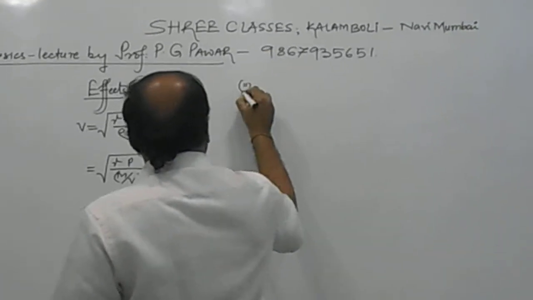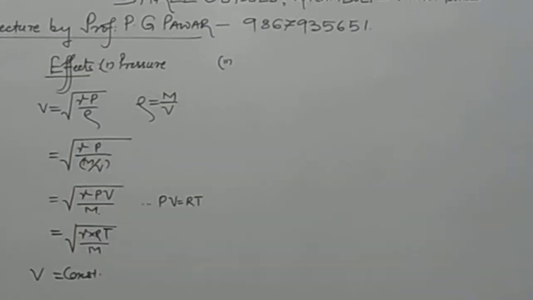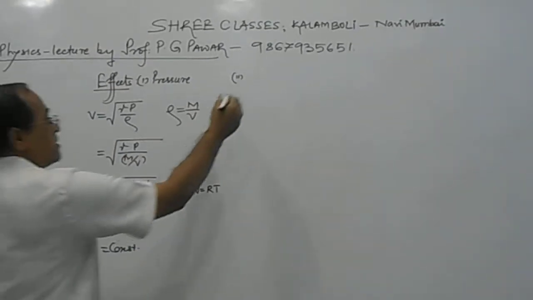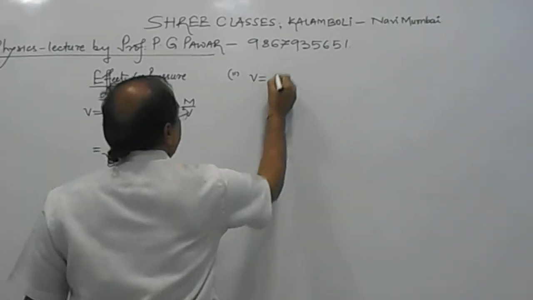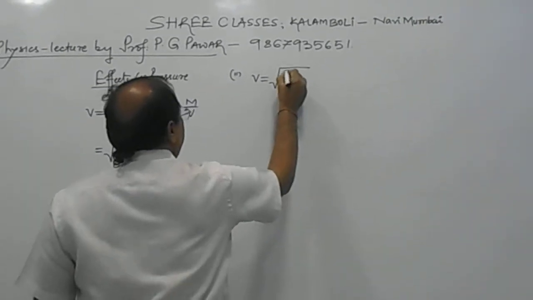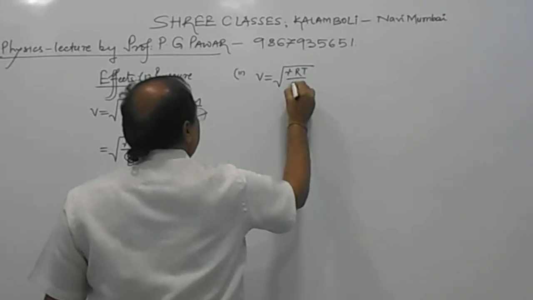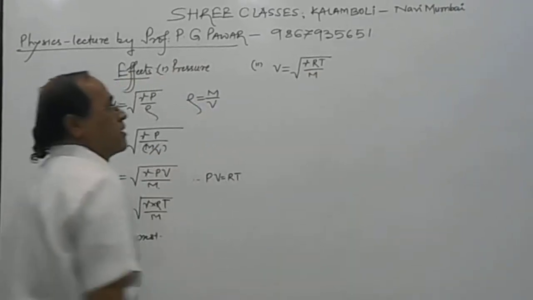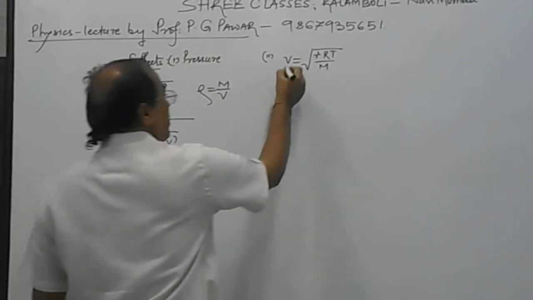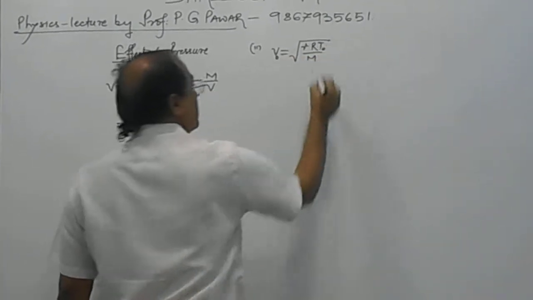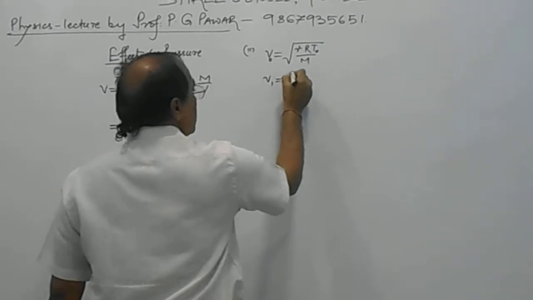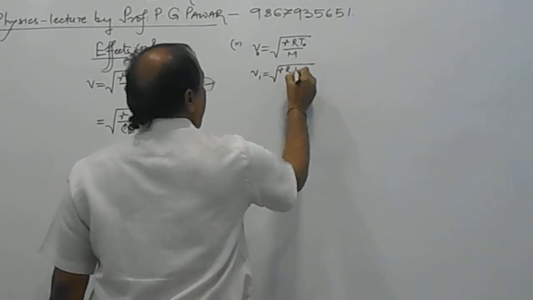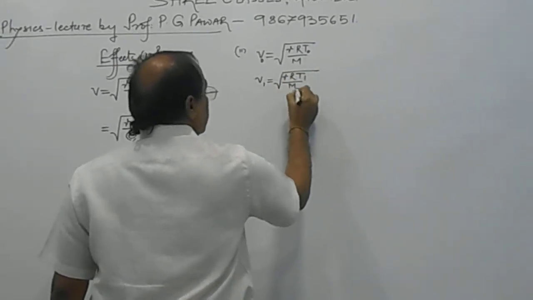The second factor is the temperature. If you see the same equation, velocity equal to square root of gamma RT upon m. For the same gas, suppose velocity is V0 for temperature T0 and velocity V1 for a different temperature T1, that is square root of gamma RT1 upon m.